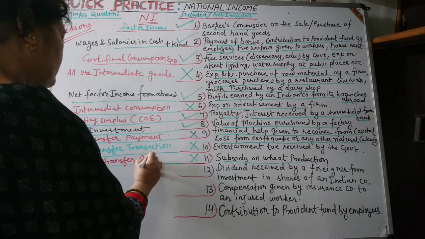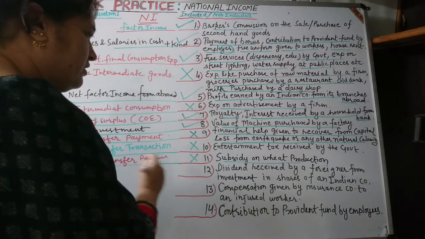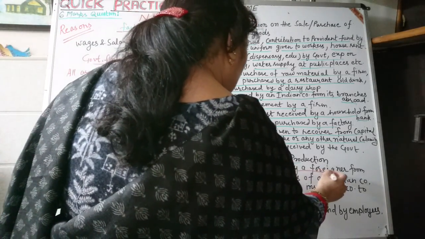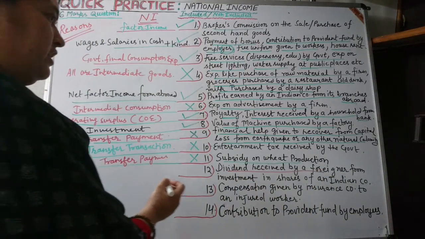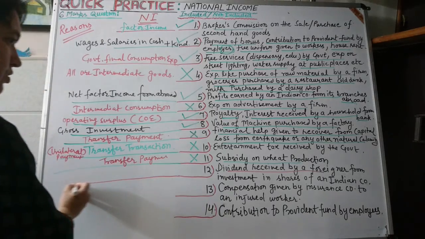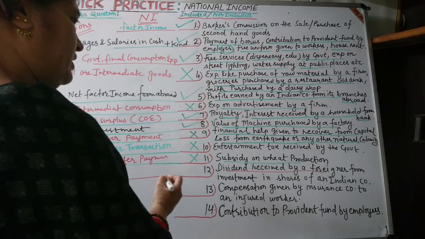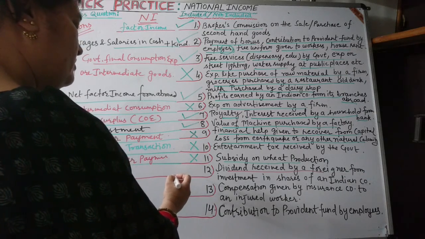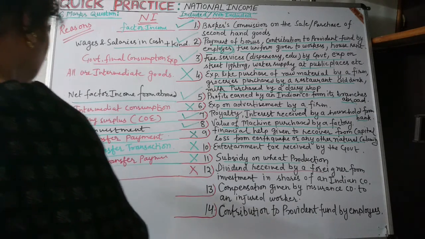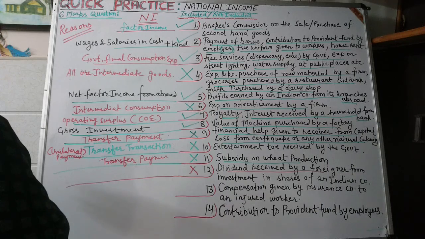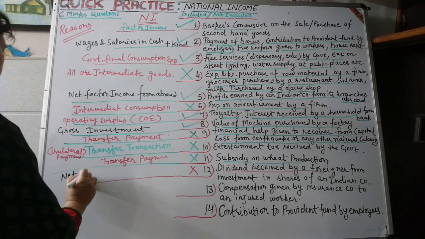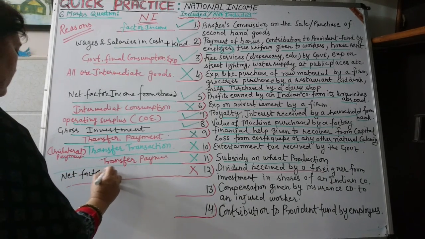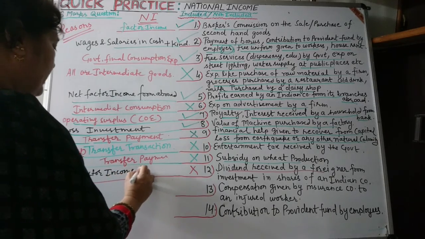Then dividend received by a foreigner from investment in shares of an Indian company will not be included because this is net factor income to abroad.